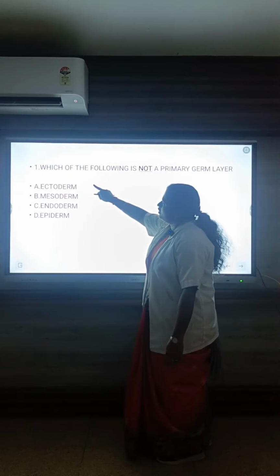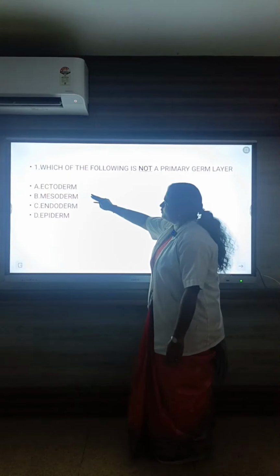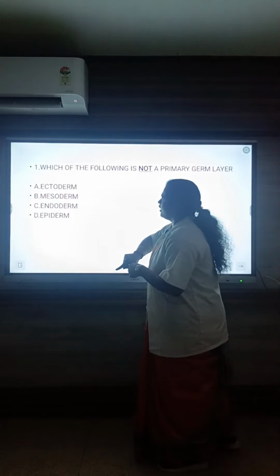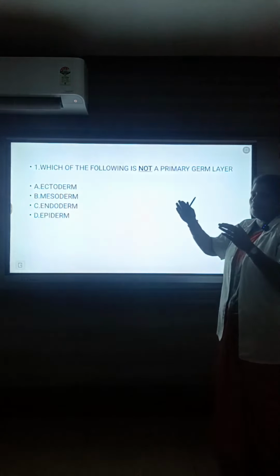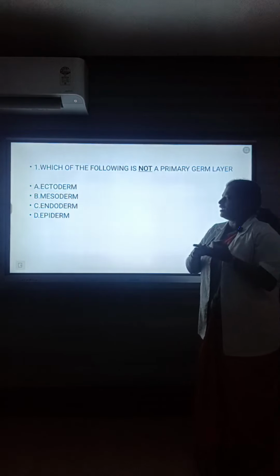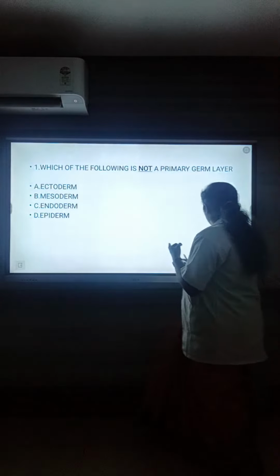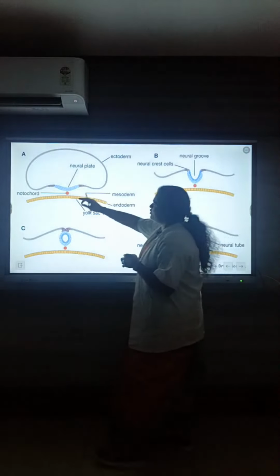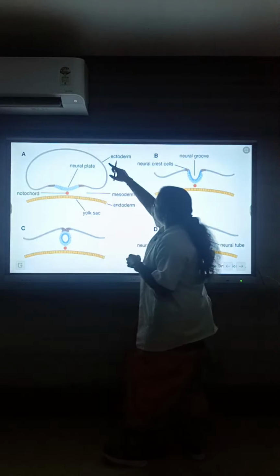Ectoderm is an outer layer, mesoderm is a middle layer, and endoderm is an inner layer. Once the zygote is formed, the embryonic yolk sac develops into 3 important germ layers. So imagine this is the outer layer, ectoderm.